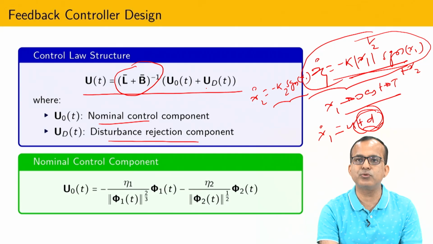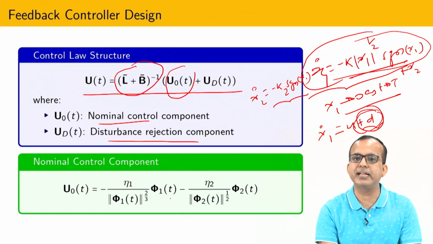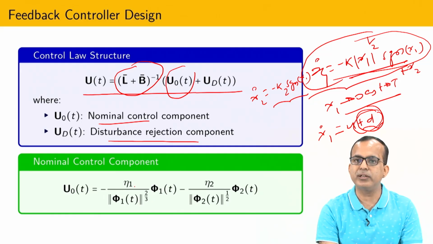So this super twisting algorithm contains two terms. The first term is exactly the same, like you can see this kind of structure. Obviously I have a second order integrator, and due to that reason, here I cannot write phi 1 by mod phi 1. So I have to give some specific weight. I have given weight equal to 2 by 3.